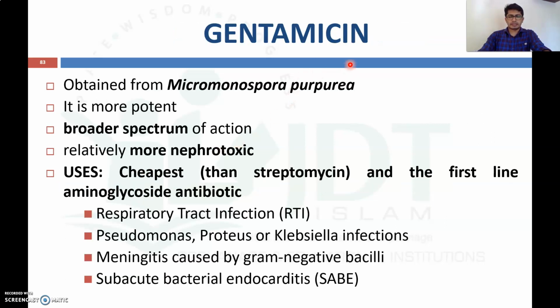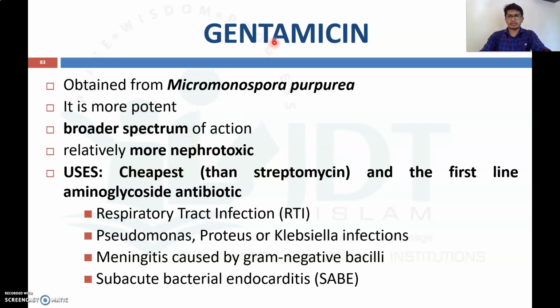Now gentamicin, that is another aminoglycoside, which is obtained from Micromonospora purpurea, and is more potent than streptomycin. It has a broad spectrum of action, and it is relatively more nephrotoxic.